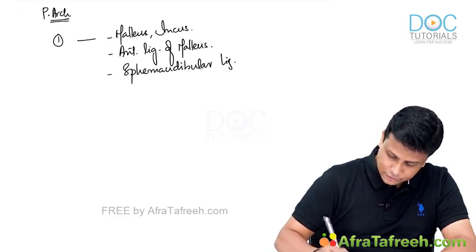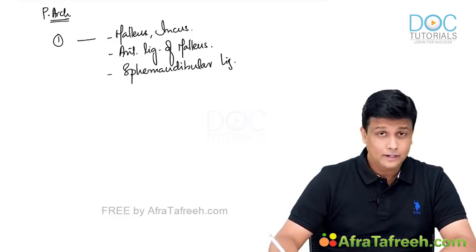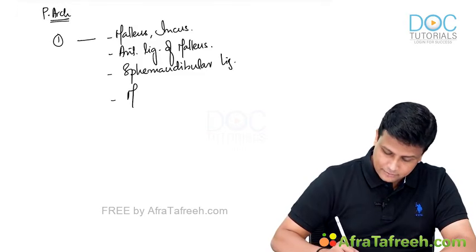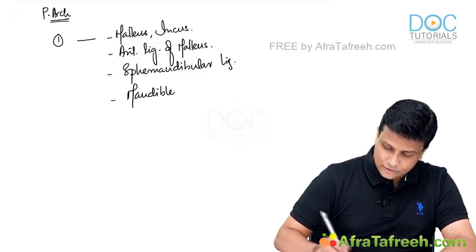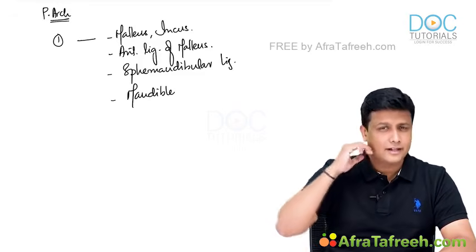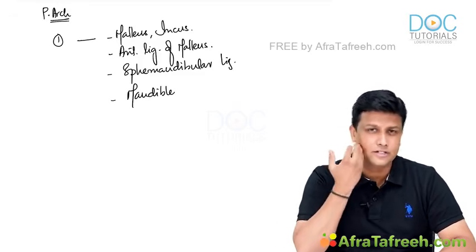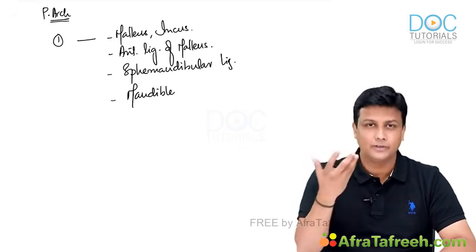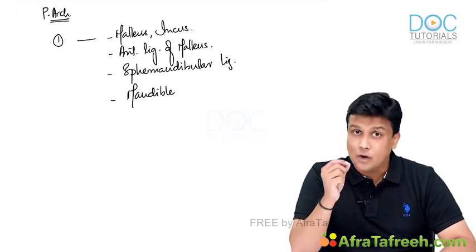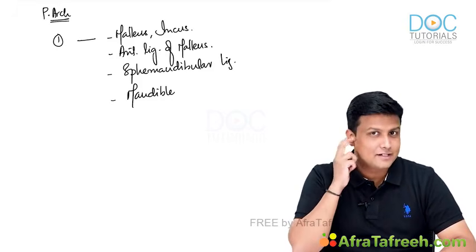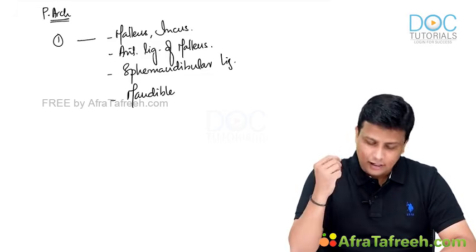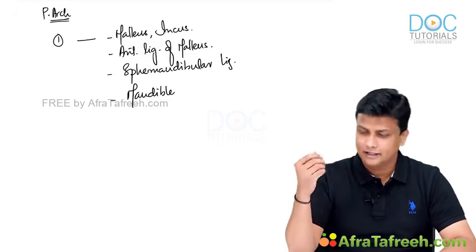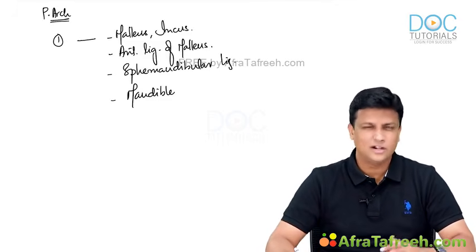Sphenomandibular ligament also. And once you are done with the sphenomandibular ligament, that is almost coming to the mandible there. Remember the mandible. Once you have learned about the mandible, the mandible itself is going to give rise to the maxillary process, and then the temporal, the zygomatic, all those are indirectly derived from the first arch only. So arch number 1 is the one which is going to form your malleus and incus, then anterior ligament of the malleus, and then the sphenomandibular ligament, and then the mandible, and indirectly everything remaining is derived from there only.